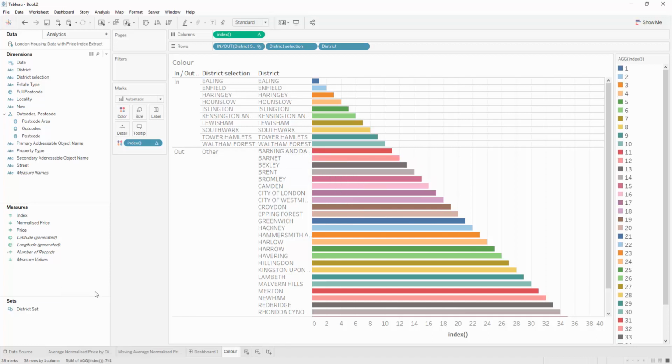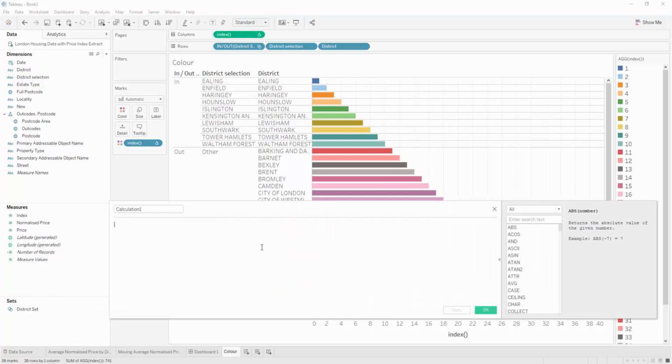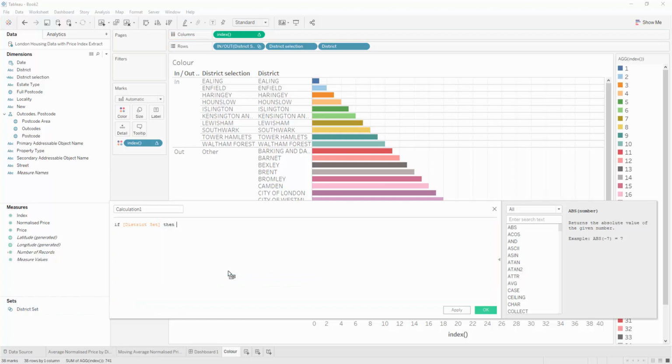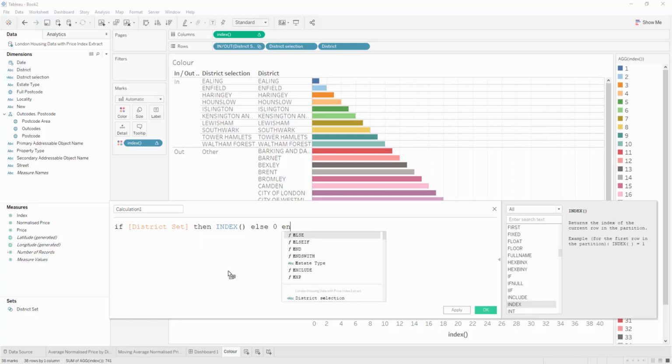So we'll use a conditional calculation to only return the index for the districts that are in our set. Specifically, what that looks like is: if it's in the set, then return the index table calculation function. Otherwise, let's give it an index of 0. And so you're going to see that there's an error here because we're mixing aggregate and non-aggregate data.